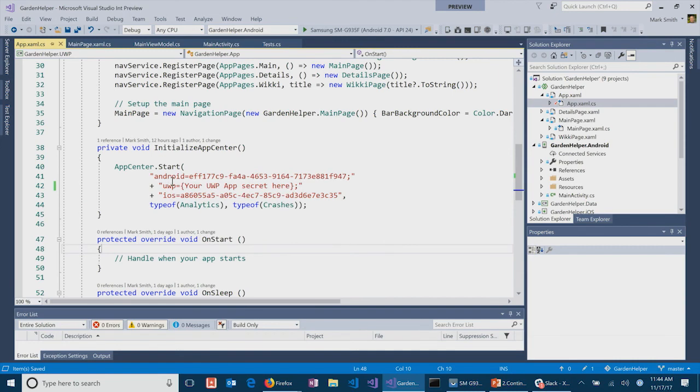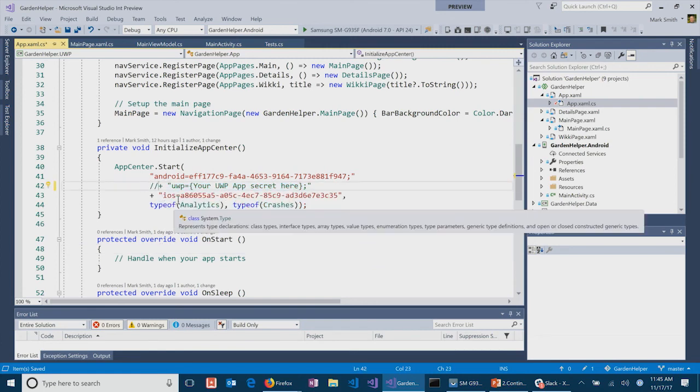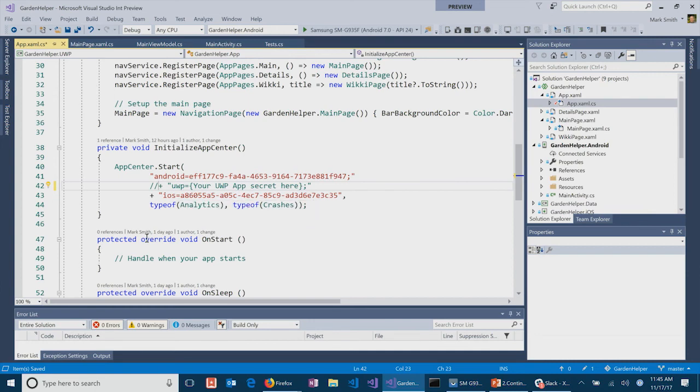We call App Center Start, and we give it a GUID. That GUID uniquely identifies the specific project in App Center, and that just comes from the portal. So I can say Android is this GUID, UWP is this GUID. Oh, I don't have the GUID. We'll have to put that in there. You just create the project. So I'm going to comment that out because I don't know what it is yet. And then we've got the GUID for iOS. And then I'm going to say I want to use analytics and I want to use crashes. Those are the two pillars or pieces that I'm going to use here.